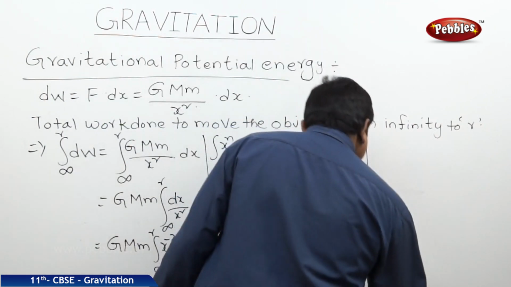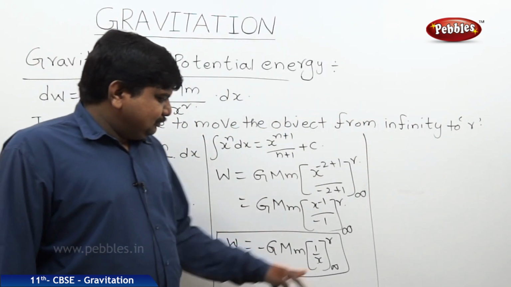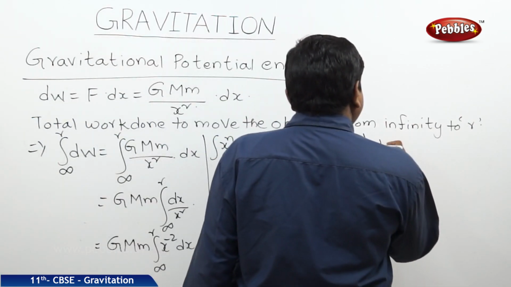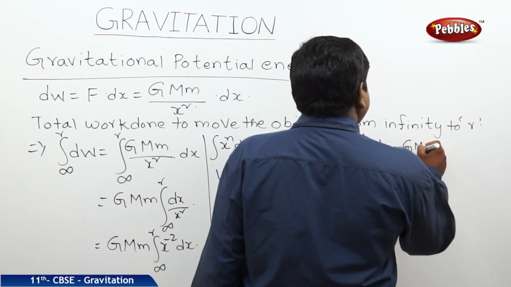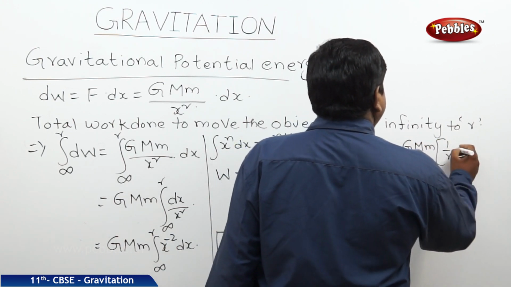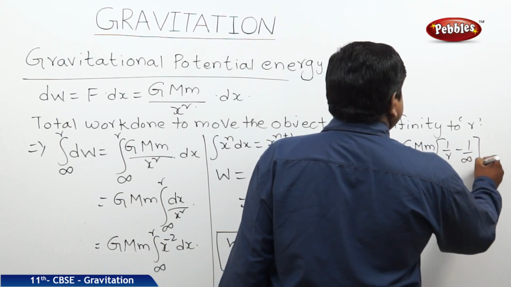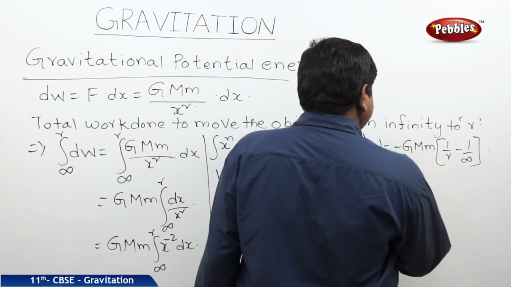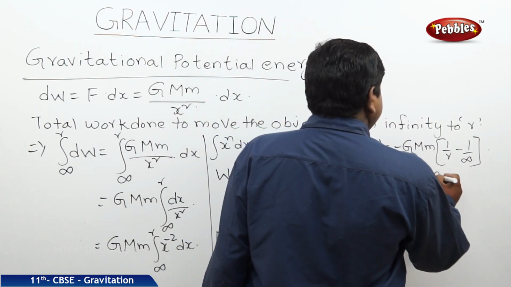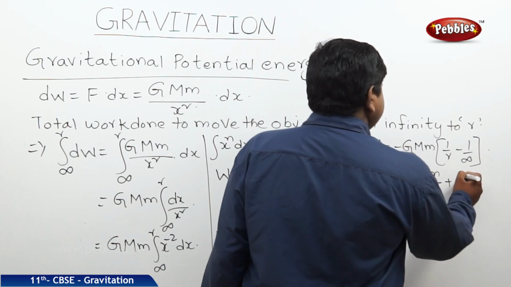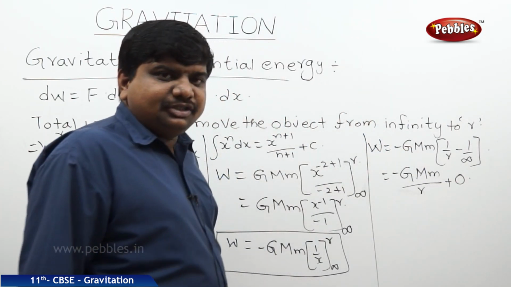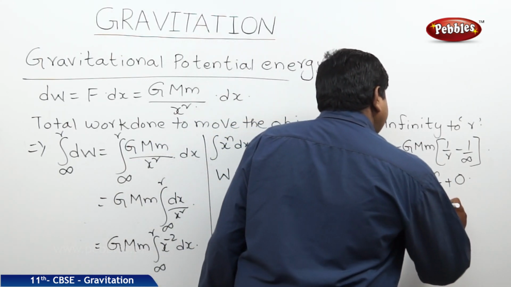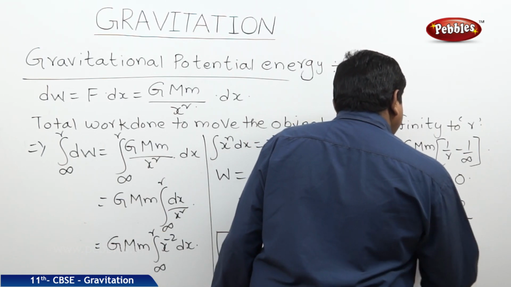The rule in the integration is we should substitute the upper limit minus lower limit. Therefore, W is equal to minus G M m into 1 by r minus 1 by infinity. Therefore, it is minus G M m by r, since 1 by infinity is 0, therefore G M m into 0 is 0. Therefore, work done is equal to minus G M m by r.